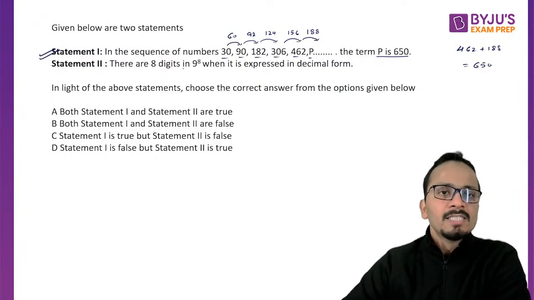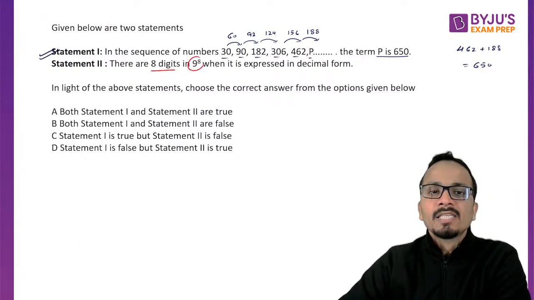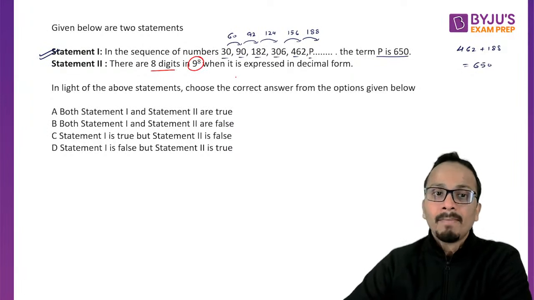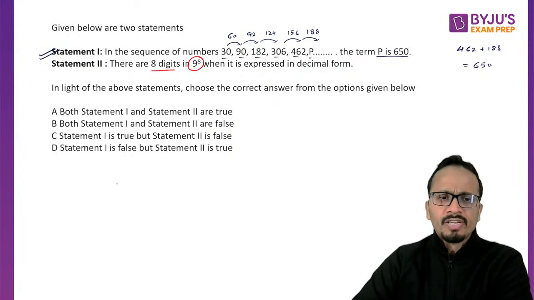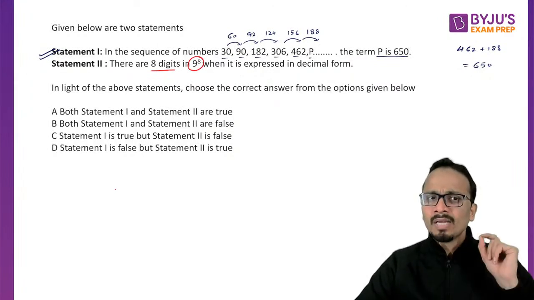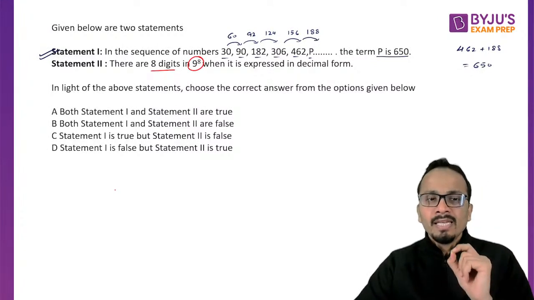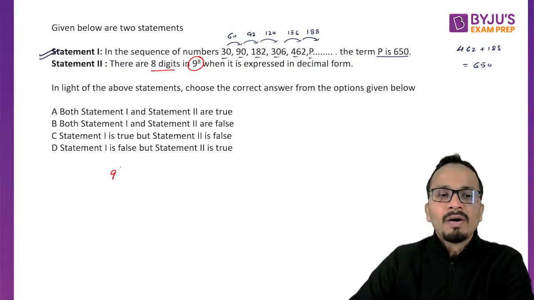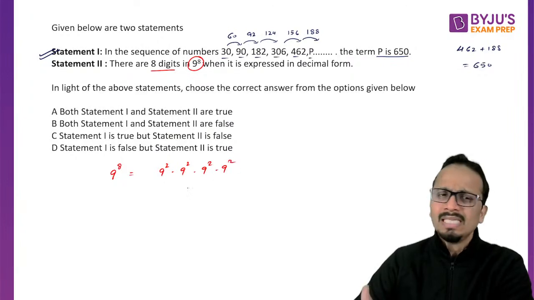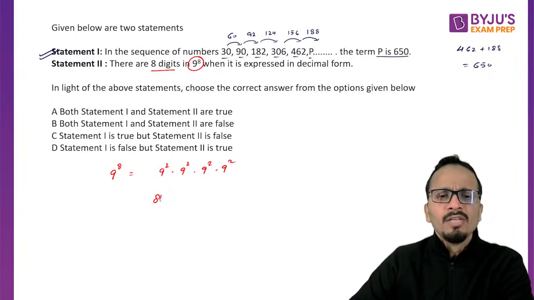Okay. Now next is, they are saying that there are 8 digits in 9 raised to the power 8. My God. You will think that this one is difficult. No, this is not difficult. I'll tell you how to find this in a few seconds. Now 9 raised to the power 8. All right. So I can write 9 square, 9 square, 9 square, 9 square. Easily calculated, 81.